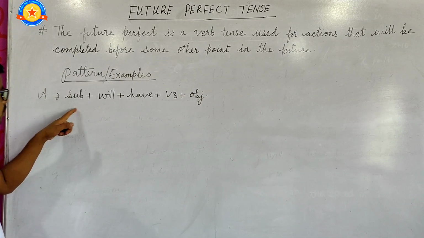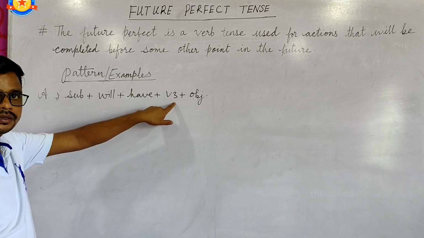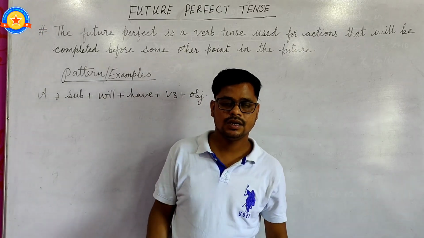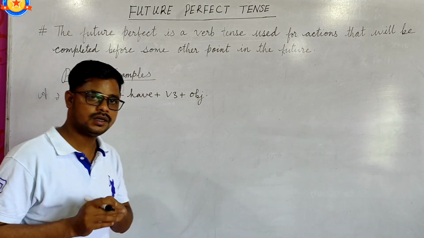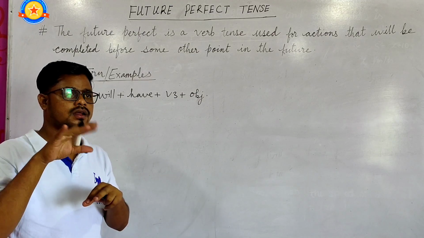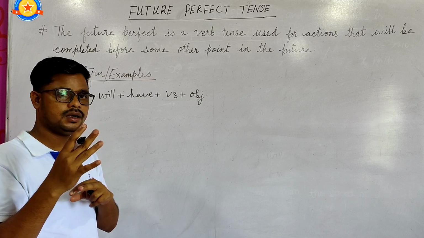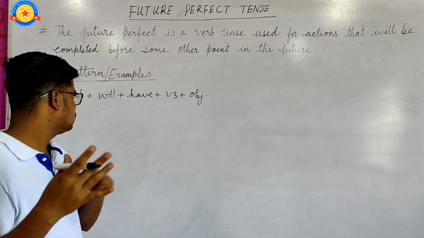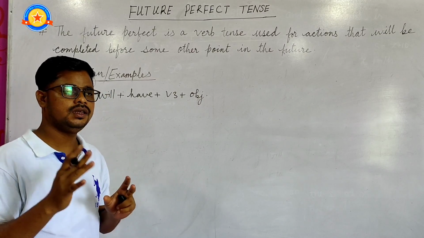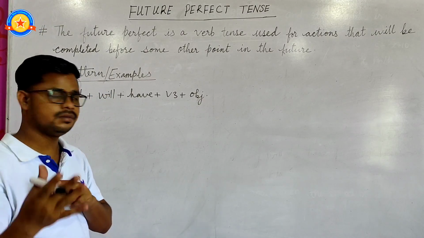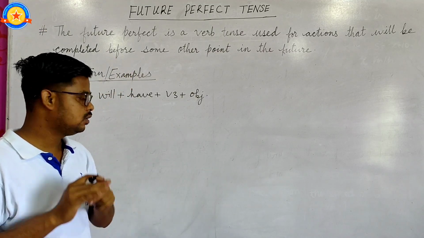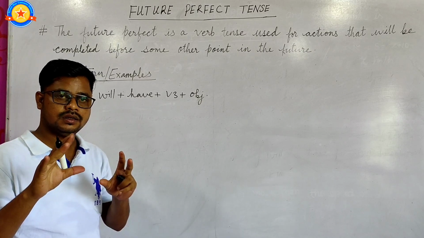You can also use shall when the subject is I or we, but you can use will with every subject, whether it is I, we, he, she, or they. Students, remember this.